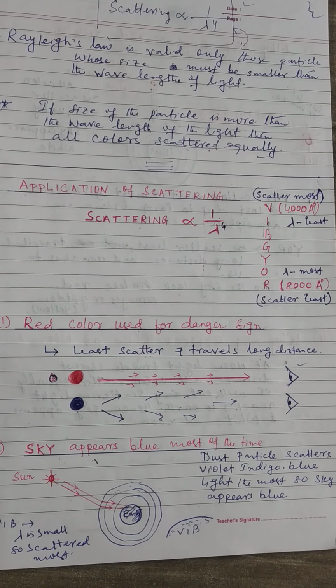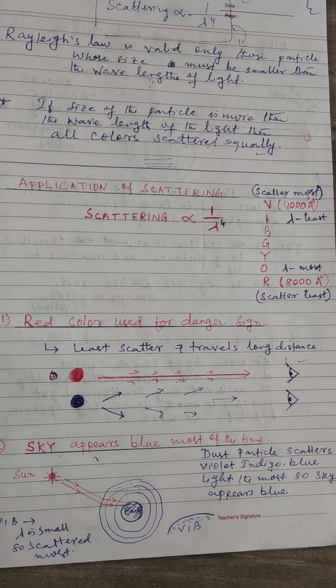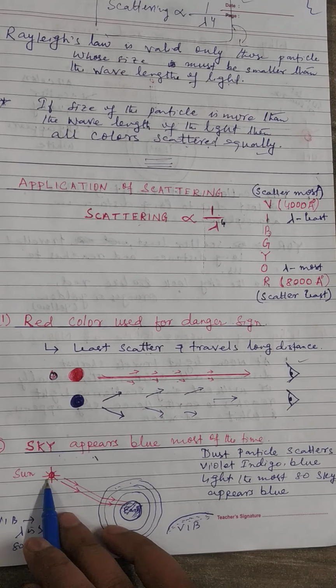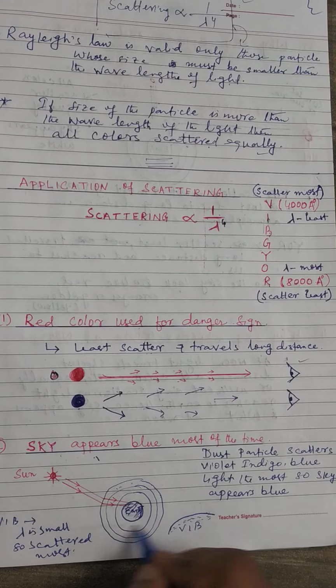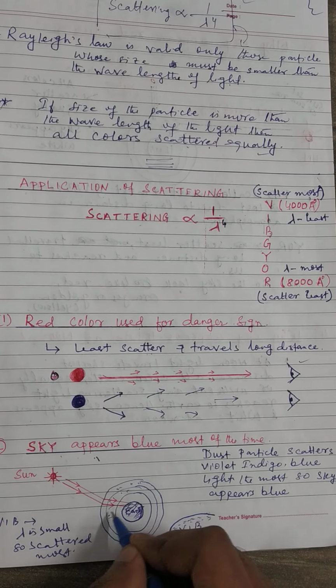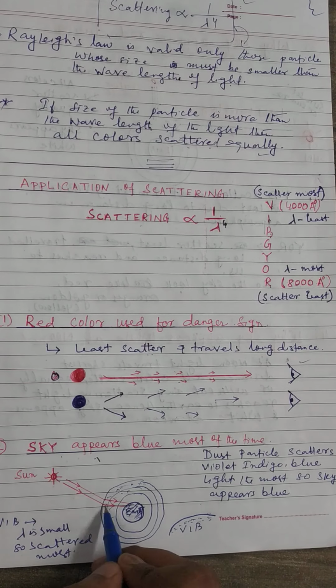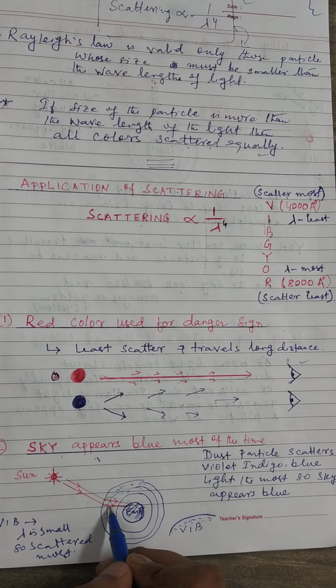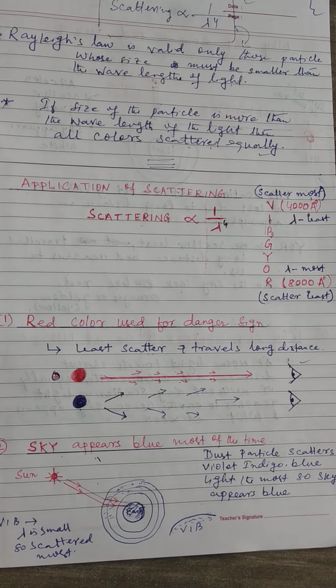Clear? Now, the second point is the sky appears blue most of the time. Not all the time, most of the time the sky appears blue. Why? Look at this. Here, this is our sun. This is the earth. And this is the atmosphere. In the atmosphere there are dust particles. When the sun rays fall, they bend. Why is this bent? Because dust particles behave as a prism or a medium. So from one medium to another medium, the light bends. This is called the refraction of light.